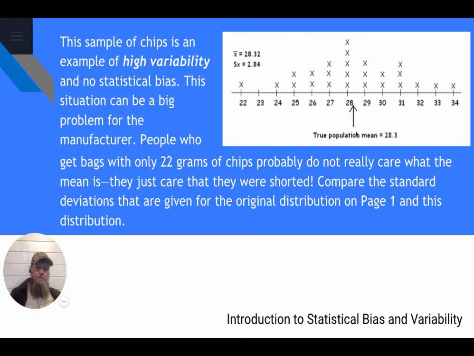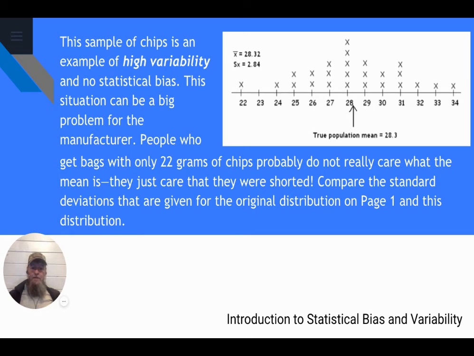So there's no statistical bias. But its variability is incredible. We have a large range of about 12 grams, and people who get bags of 22 grams probably don't care what the mean is. They just care that they're shorted like 6 grams of chips.